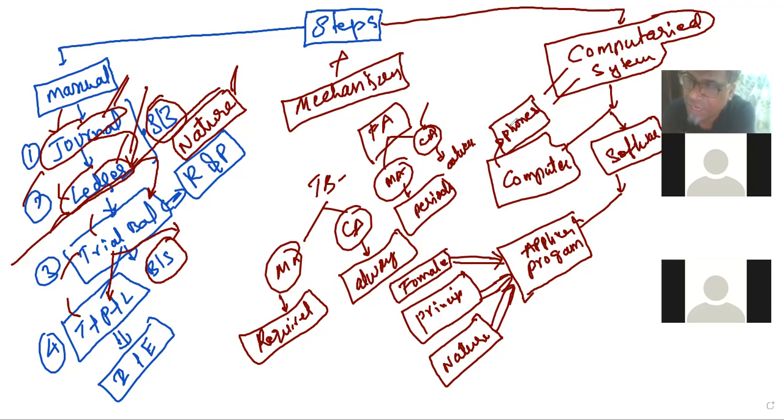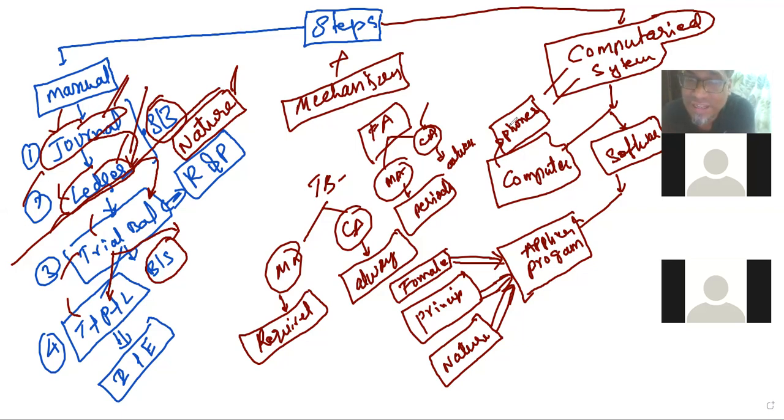So what is the meaning of software, sir? Yesterday we discussed that software means an application program. There are two types of application program: one developed for a general purpose, and one developed for a specific purpose. We are talking about a specific purpose, meaning the application program developed to maintain your accounting records, which is called accounting software. It must be there. If you are a virtual accountant, you must be good in these application programs. Sir, how many application programs do we have to learn?